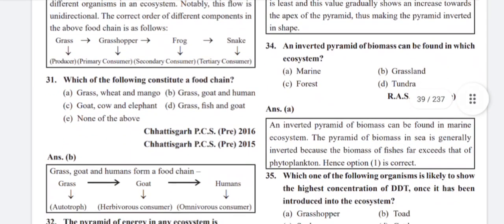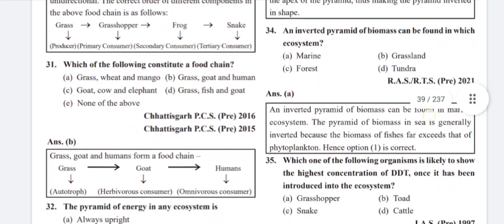An inverted pyramid of biomass can be found in which ecosystem? Marine ecosystem. An inverted pyramid of biomass can be found in marine ecosystem. The pyramid of biomass in sea is generally inverted because the biomass of fishes far exceeds that of phytoplankton.